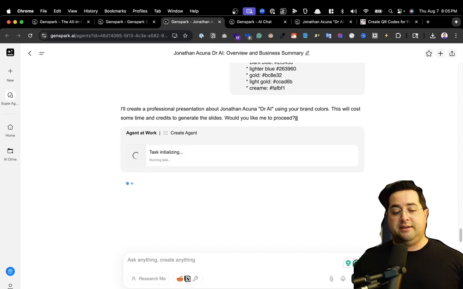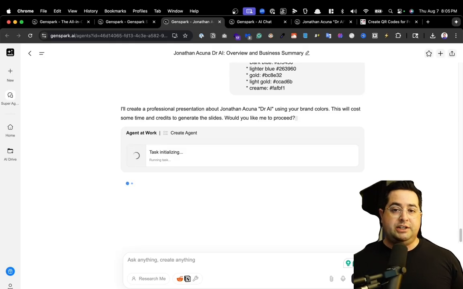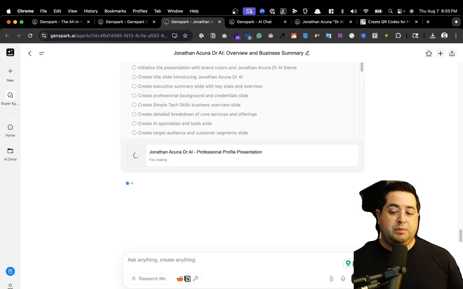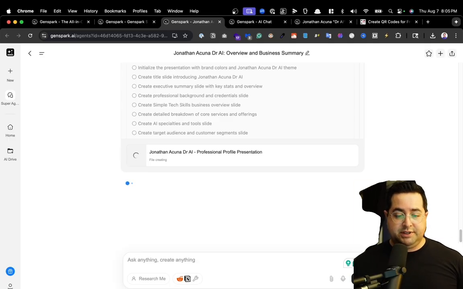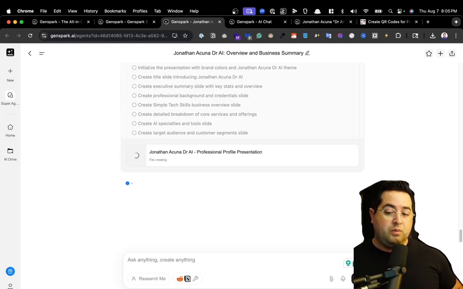Genspark does not have custom GPTs like ChatGPT does. You're pretty much going to be working in single conversations to go deep with it. And Genspark can remember quite a bit of the previous conversation to be prepped for whatever you're working on.